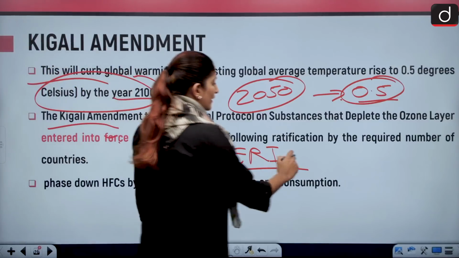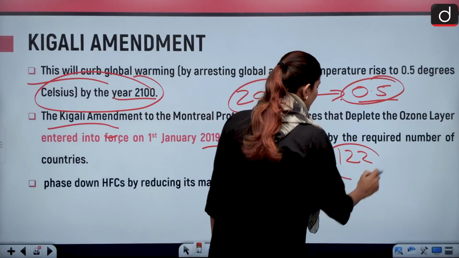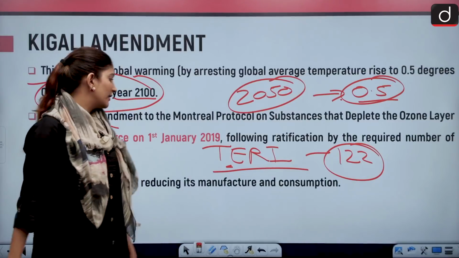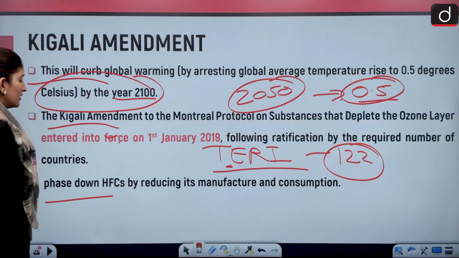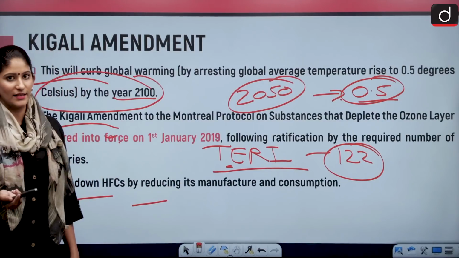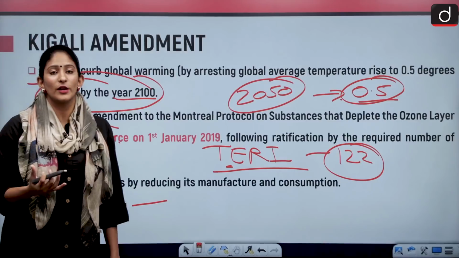Okay, so 122 countries have already ratified the treaty. Now, US, China and India have also done that. And to phase down the hydrofluorocarbons is the main aim, by reducing the manufacturing and consumption. That means we need more innovation.